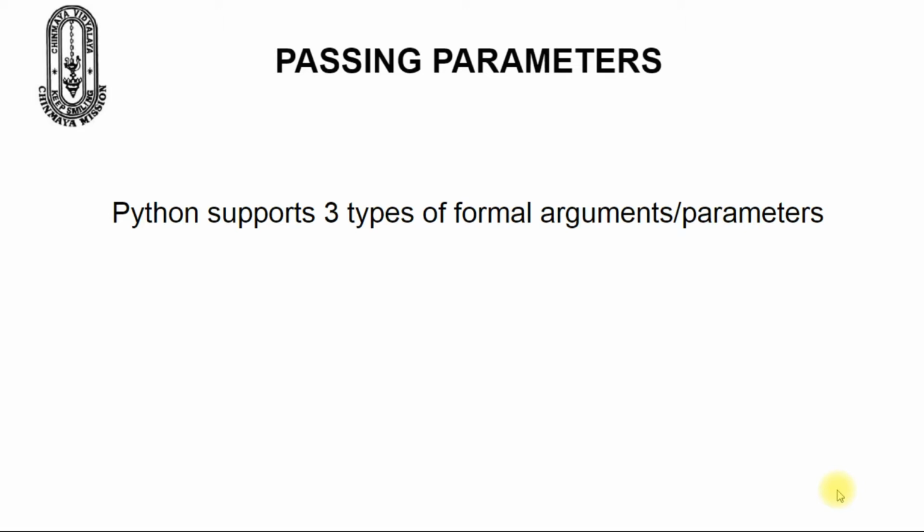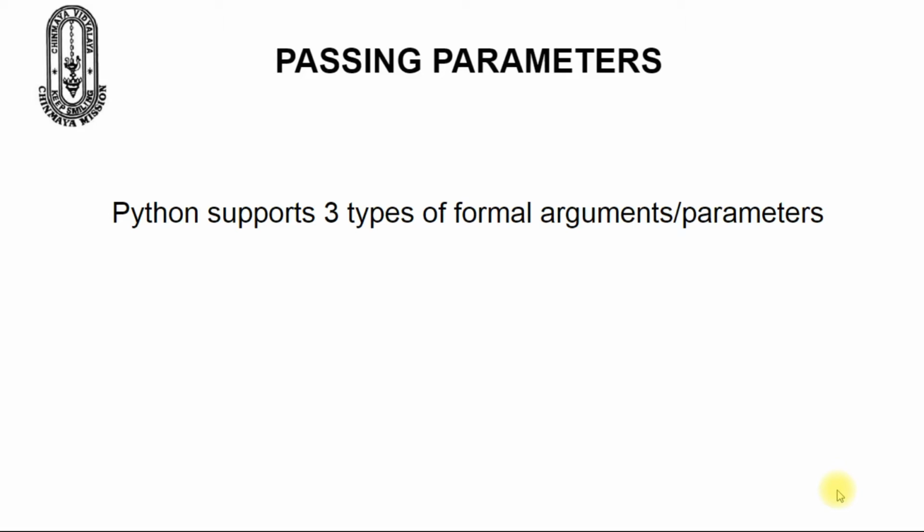Hari Om. Today we'll discuss the concept of passing parameters in Python. Till now we have learnt that a function call must provide all the values as required by the function definition. For instance, if we have three parameters in the function header, then we need to provide three values in the function call. And Python also provides different ways of sending and matching arguments and parameters.